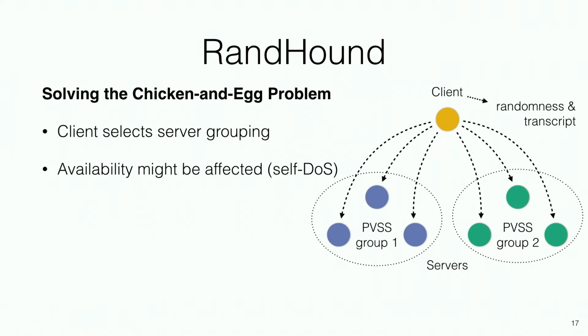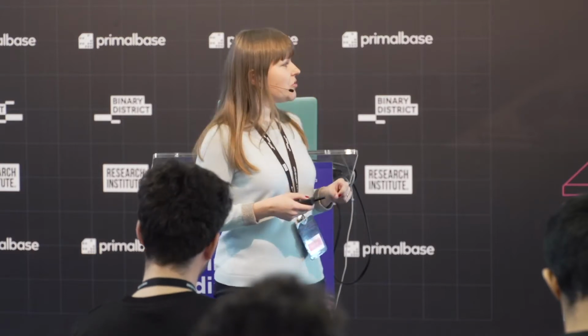Well, it turns out that it actually doesn't matter if the client picks the groups in an arbitrary way. In terms of availability, the client can self-DoS itself if he puts malicious nodes into each group. However, for security, making sure that the outcome is unbiased, this is completely irrelevant.